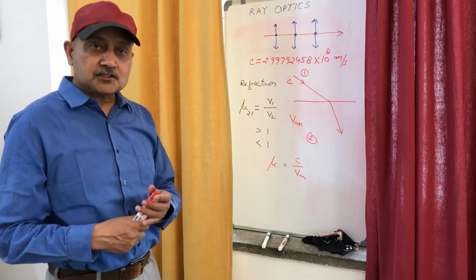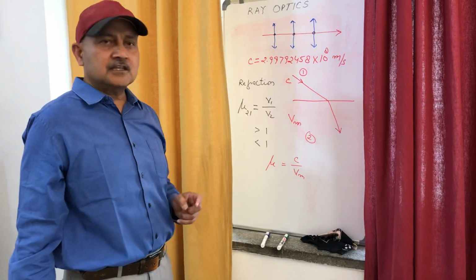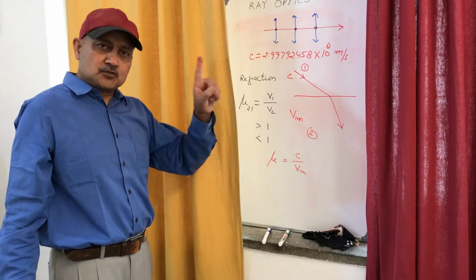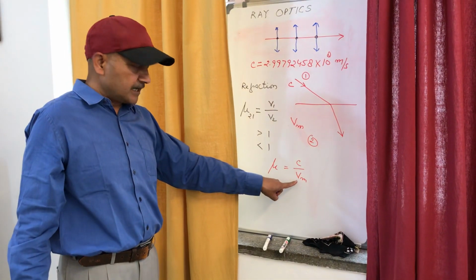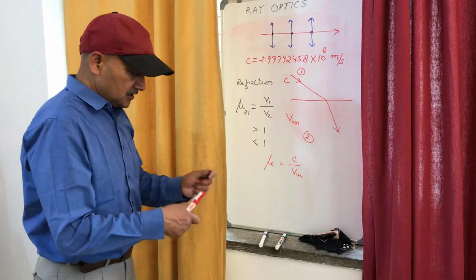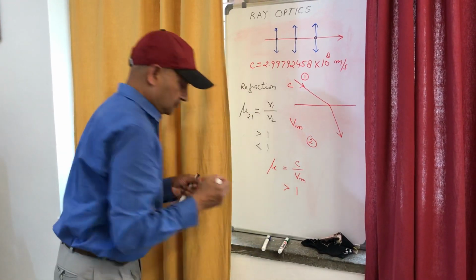When we say refractive index of medium, it means that we are comparing it with the vacuum. So this is speed of light in vacuum, the maximum possible value, and this is speed of light in a medium which is always less than c. Therefore, the value of refractive index will always be greater than 1.